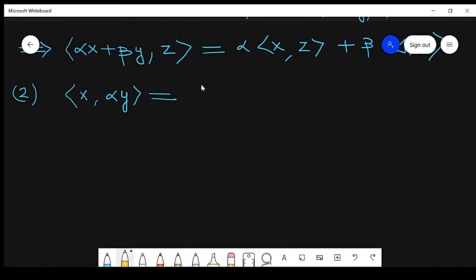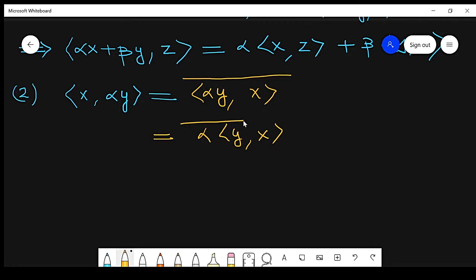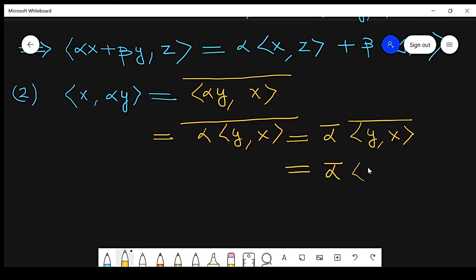Using the conjugate property, this will be the conjugate of alpha y comma x, and by using the scalar multiplication property, this is alpha conjugate times the conjugate of y comma x, which is x comma y.